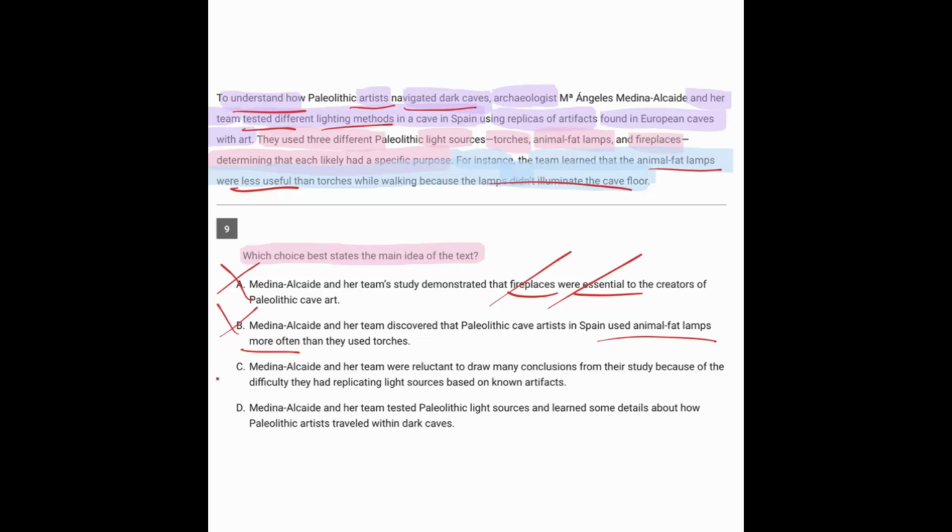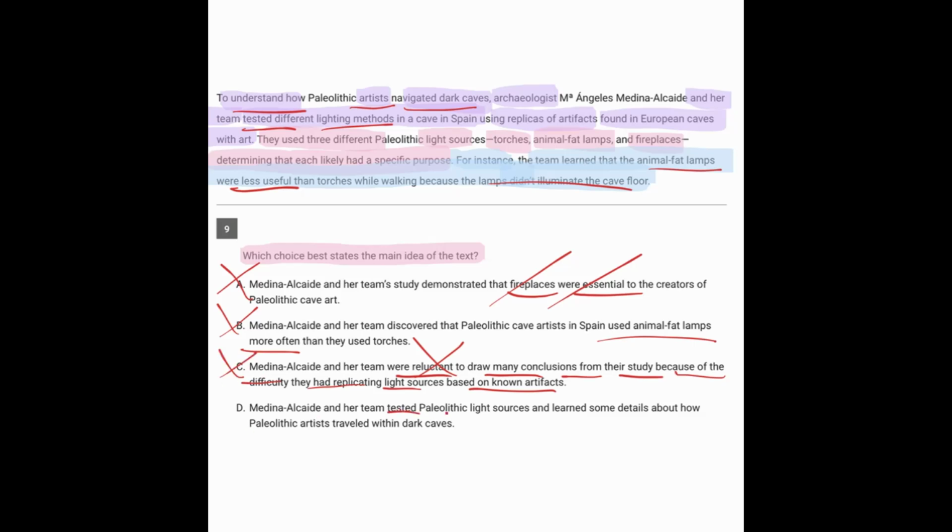C, they were reluctant to draw many conclusions from their study because of the difficulty they had replicating light sources based on known artifacts. Well, we didn't see anything about reluctance. Reluctance is hesitance. And we didn't really see anything about the difficulty replicating light sources based on the known artifacts. We see that they took cues from the known artifacts and they easily replicated their own. So C doesn't really fit.